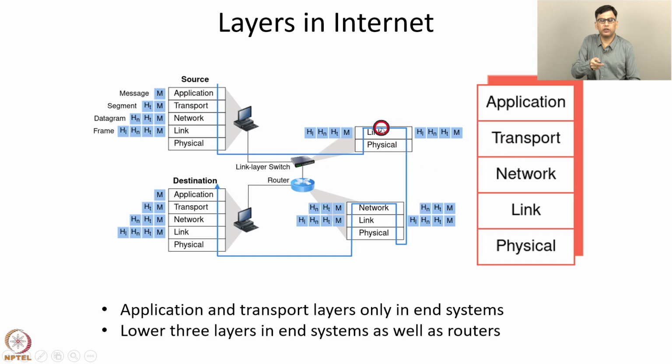There are also devices called switches, which are conceptually similar to routers, but there is a technical difference. They operate at only the link layer, they don't have the network layer. So from this picture, we can see that each layer is distributed across multiple entities. It is not restricted to only one entity.